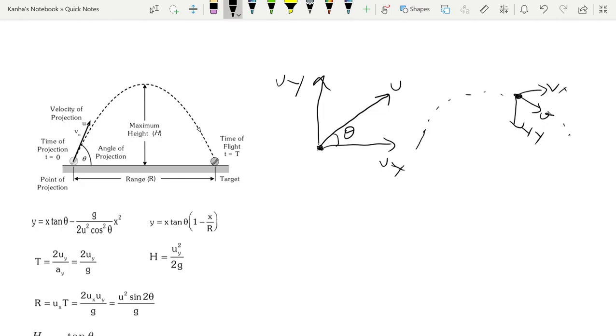Why is this important? Let's look at why. Because the x direction and the y direction motions are linearly independent. What this means is whatever happens in the x direction does not influence whatever happens in the y direction at all. So you basically need to solve 1D equations only. You don't need to solve any complex 2D equations or coupled equations when it comes to projectile motion.